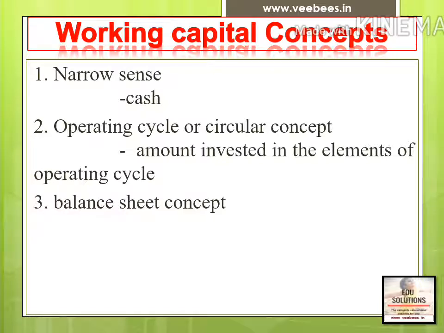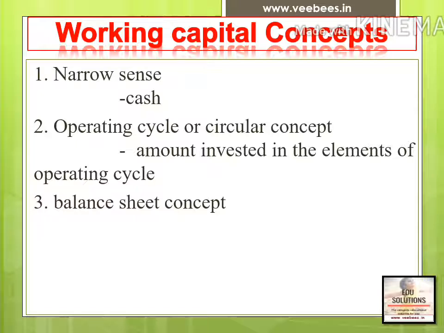We will go through operating cycle in detail later. Mainly the elements of operating cycle are cash, inventories, receivables. So the amount invested in stock and receivables is called working capital as per the operating cycle concept.